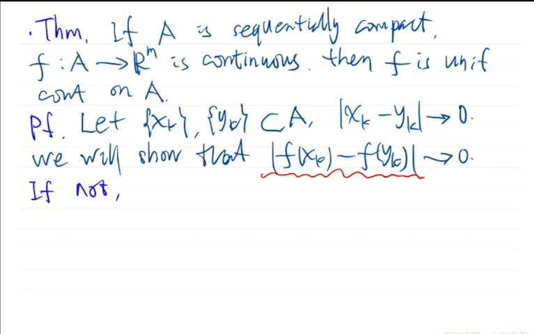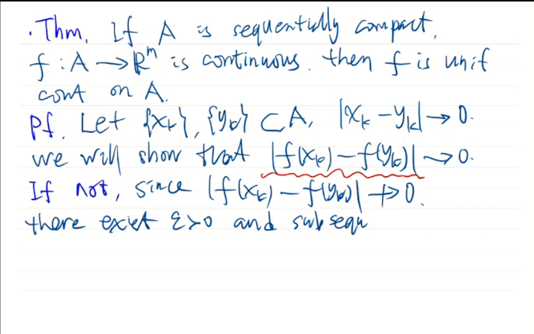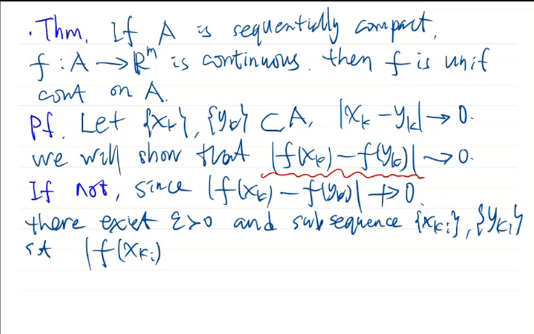Since this sequence of real numbers does not converge to 0, there is a positive epsilon and a subsequence xki and yki such that the distance from f(xki) to f(yki) is always not less than epsilon.